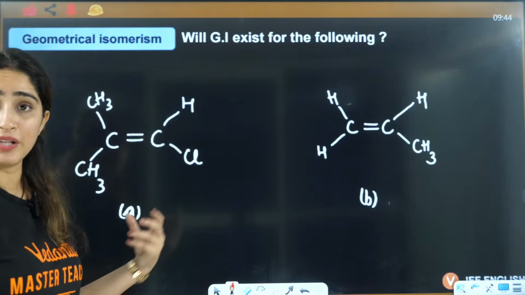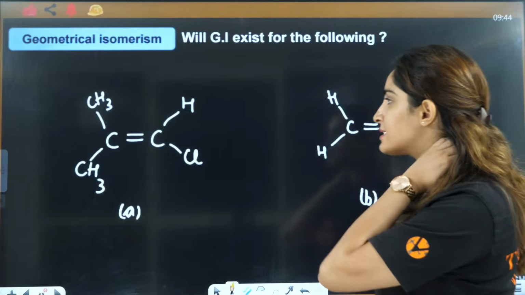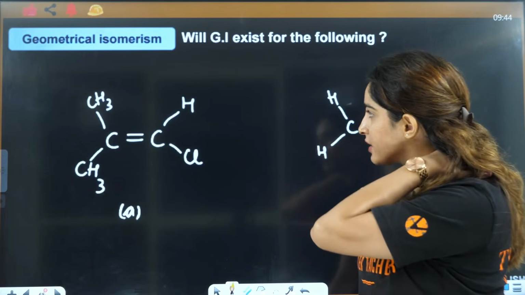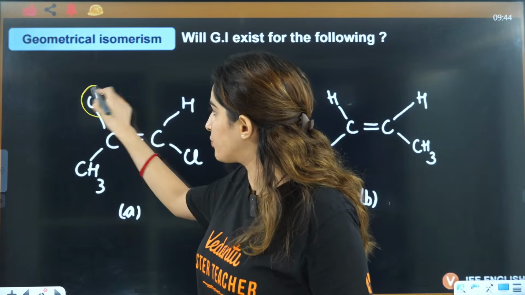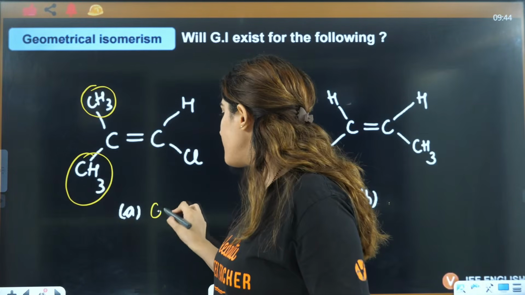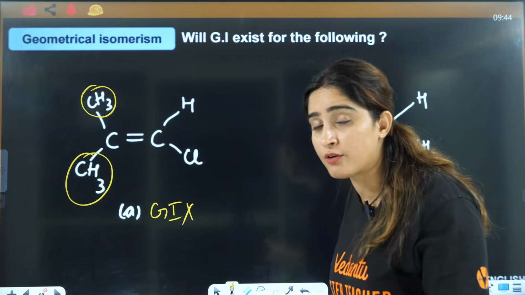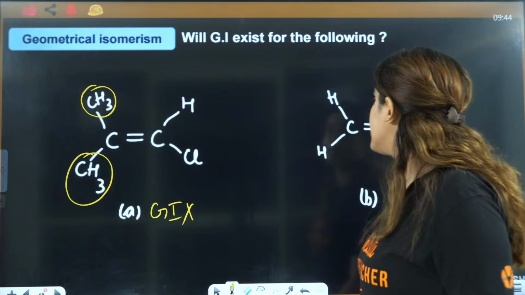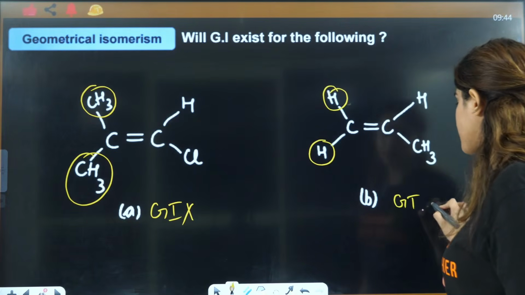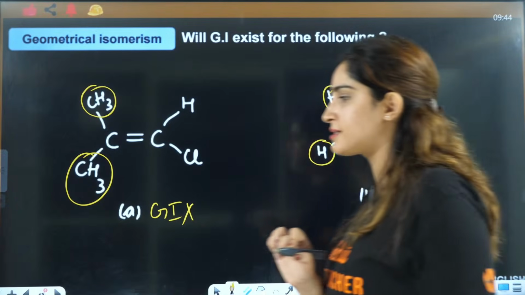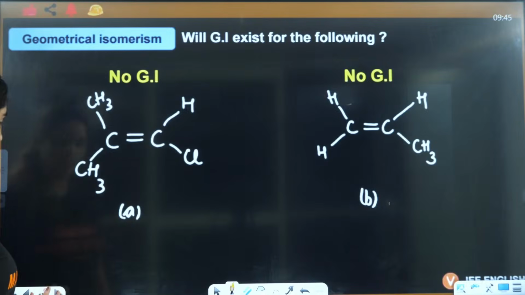Now let's discuss whether geometrical isomerism will exist for all of them or not. So in A, will geometrical isomerism exist or not? On the same carbon you have the same methyl group. That means geometrical isomerism will not exist here. You need to have different groups here, right? Here you have the same, so here also geometrical isomerism will not exist, right? Okay, then yes, it will not exist.